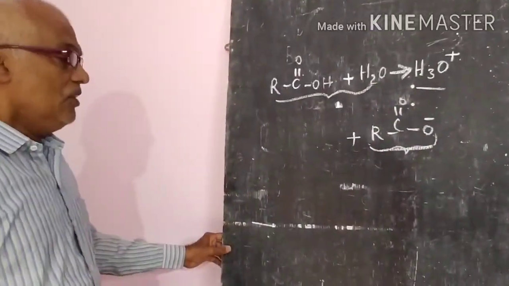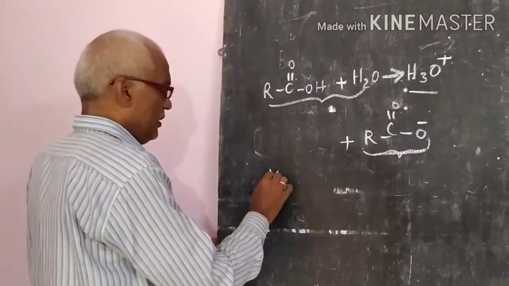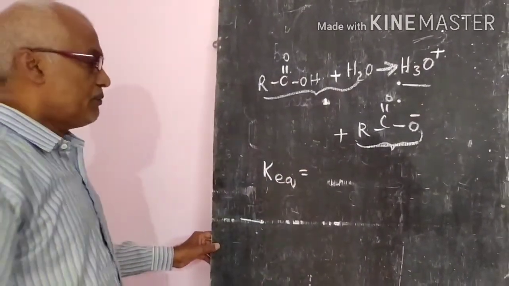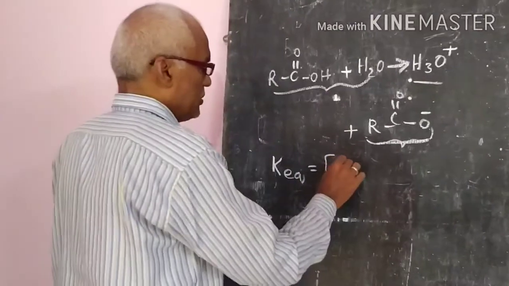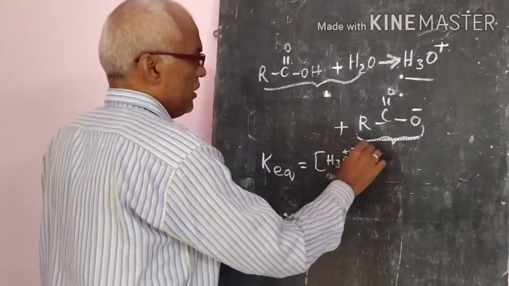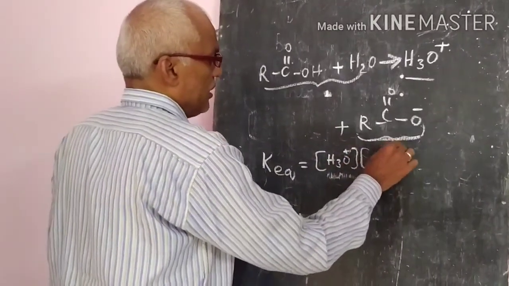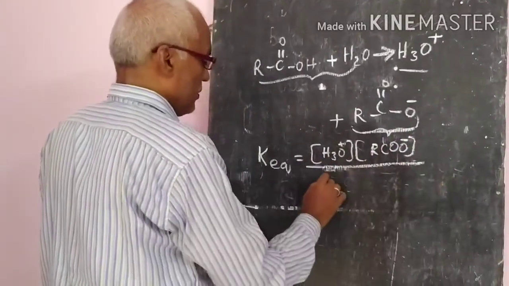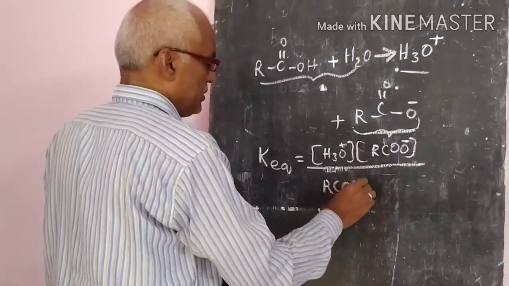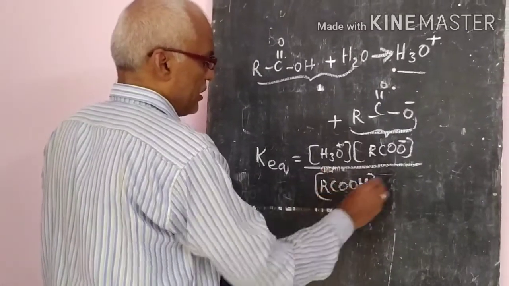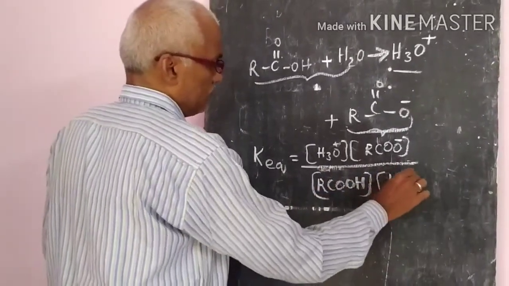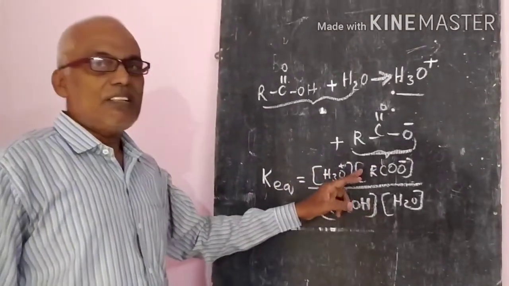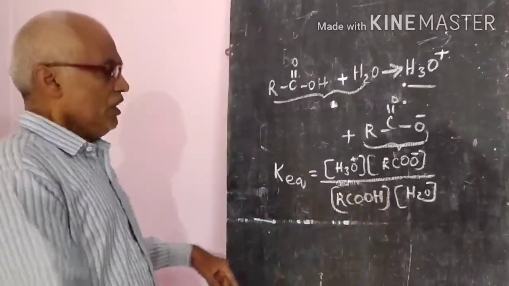Then what can we write down? We can write down the equilibrium constant of the reaction. That means it is nothing but the H3O+ ion and carboxylate ion RCOO- concentrations, divided by RCOOH and the concentration of water. So this is the equilibrium constant equation we can write down.